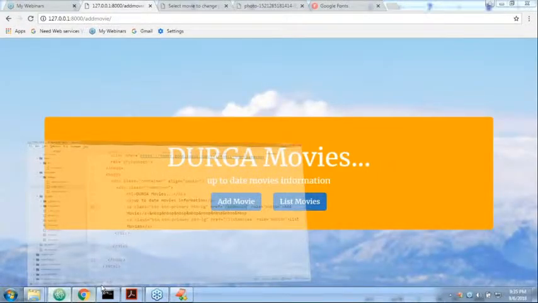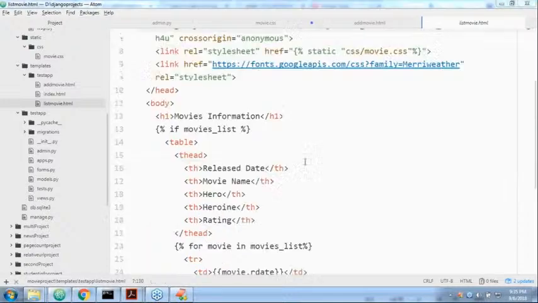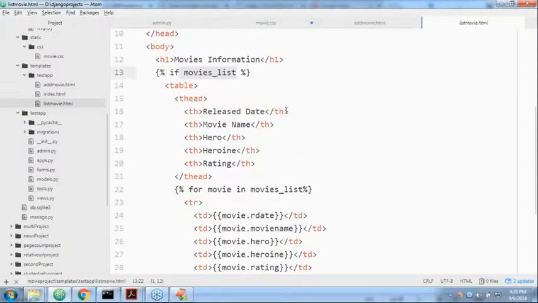List movie.html. Anyway, here we load static files, and the CSS links are very common, sir. Next, Harish, it is not required, because I'm not displaying the Python object movie anywhere. Here, by using template tags, I'm printing. Now, if a movie list is available, yes, this is the table head.